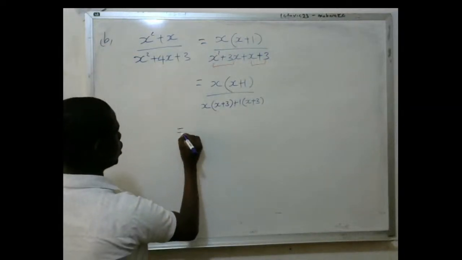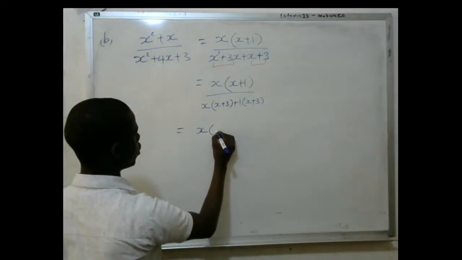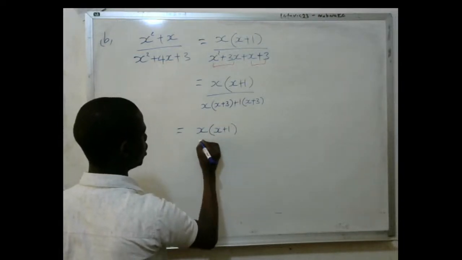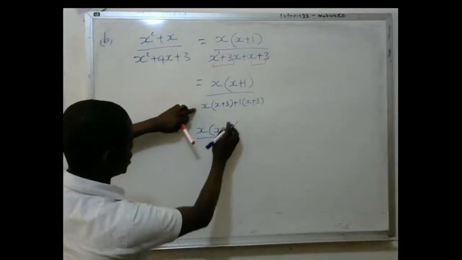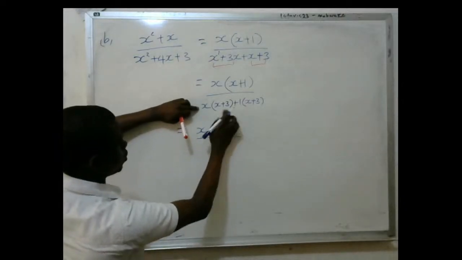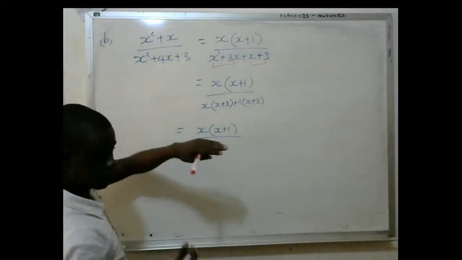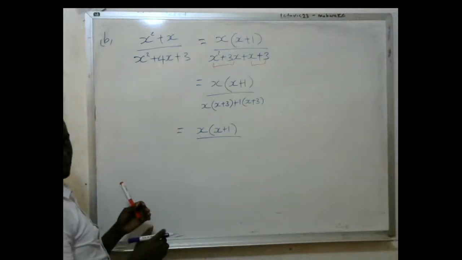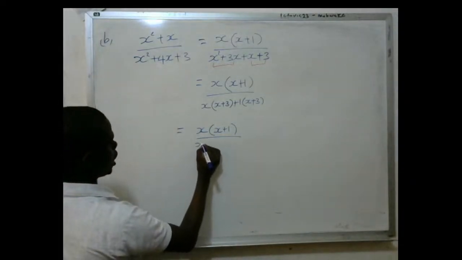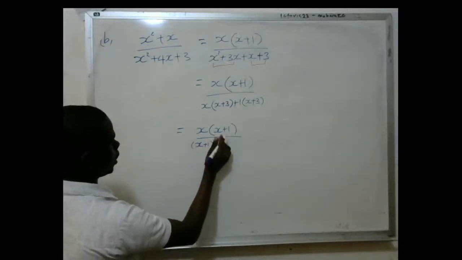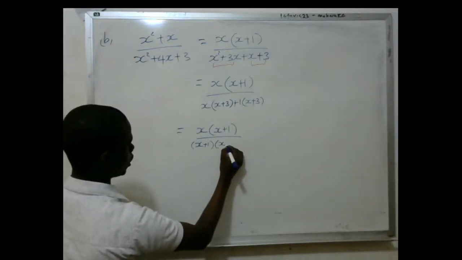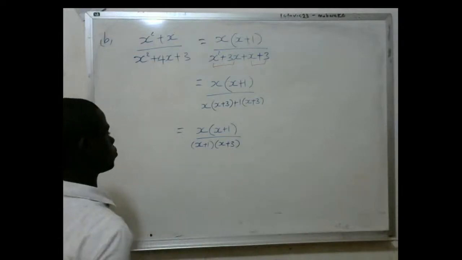Then this is going to be x into x plus 1 over, you look at this, this is a single bracket, and this one you can also take as one bracket according to the quadratics that we looked at, right? So this is going to be x plus 1, and eventually we take one bracket of this, and this will be x plus 3.